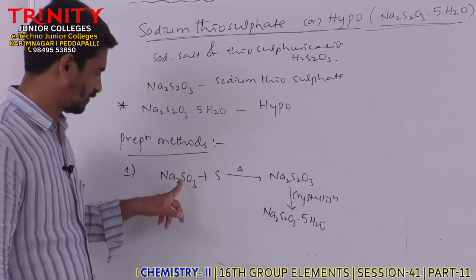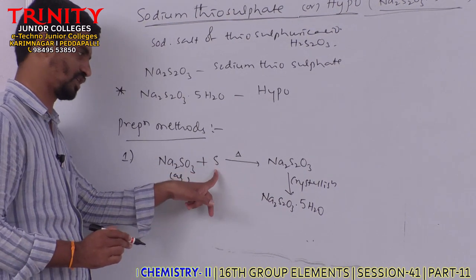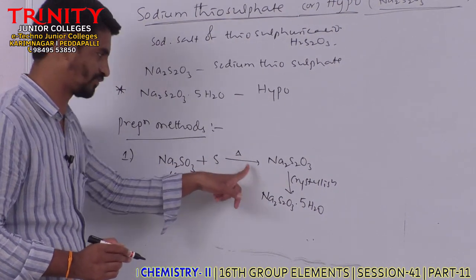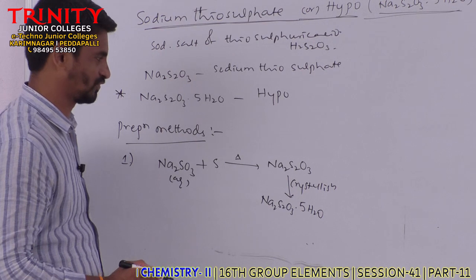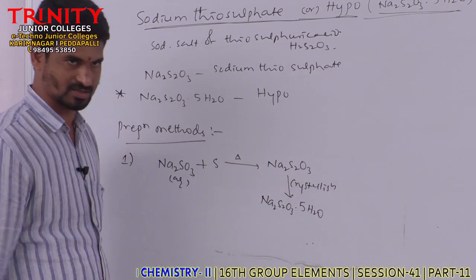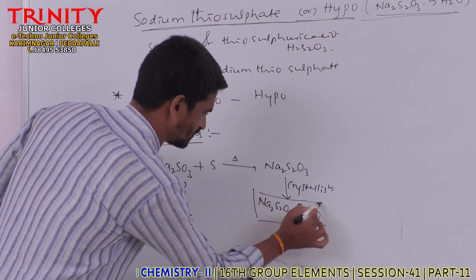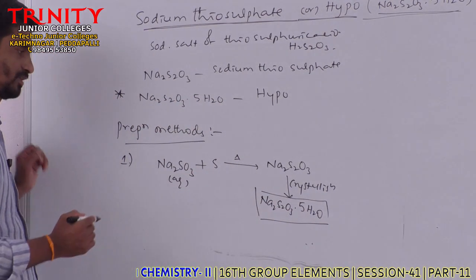So when sodium sulfite aqueous solution is boiled with flowers of sulfur, we get sodium thiosulfate. This is mixed with a sufficient amount of water and crystallized to get sodium thiosulfate or hypo. This is the first preparation method.